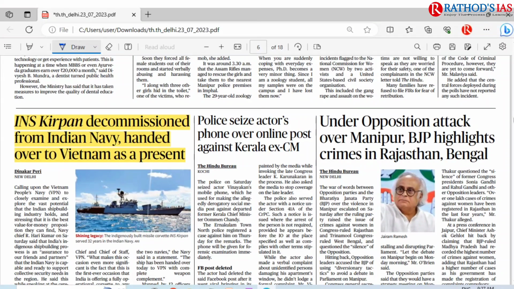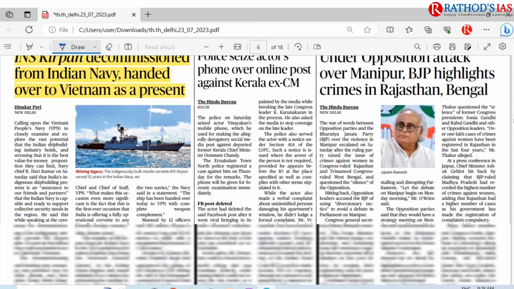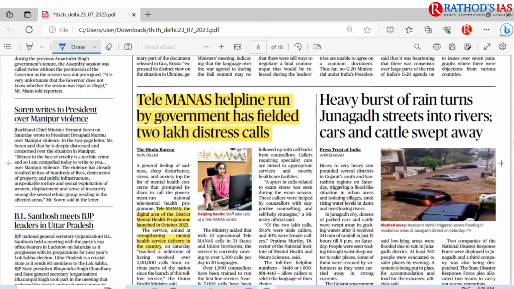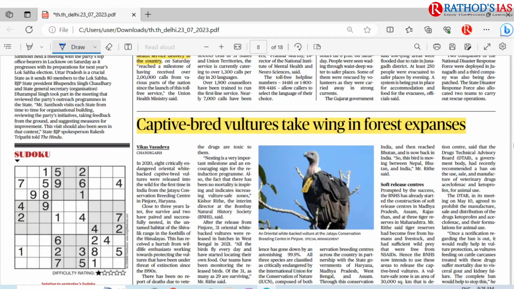And here you can see INS Kirpan decommissioned from the Indian Navy, handed over to Vietnam. I discussed the topic. And if you move on, here you can see Tele-MANAS helpline run by the government has fielded 2 lakh distress calls. So this Tele-MANAS is a digital arm of the District Mental Health Programme, which was launched in 2022, and it is focusing on strengthening mental health service delivery in the country. And here I discussed captive-bred vultures.